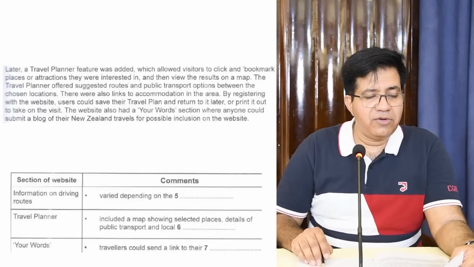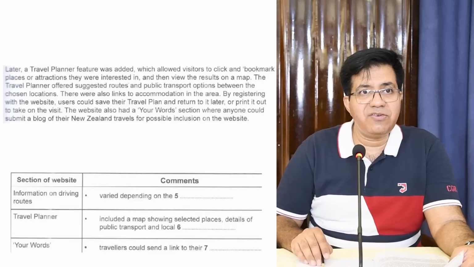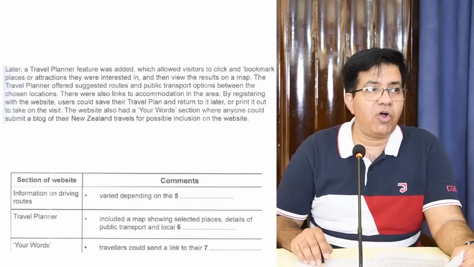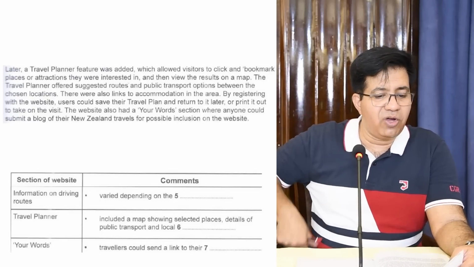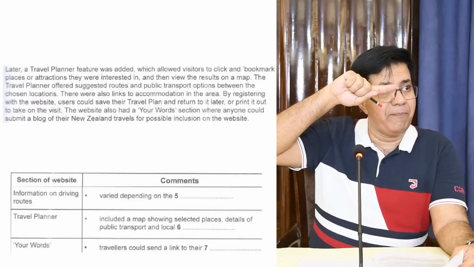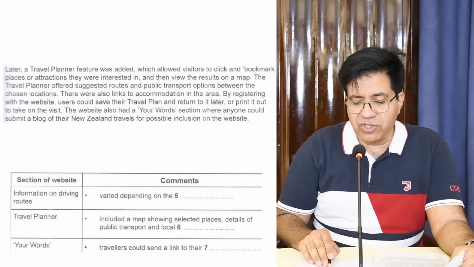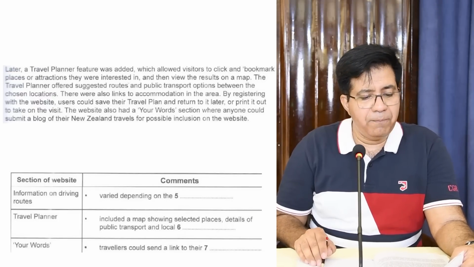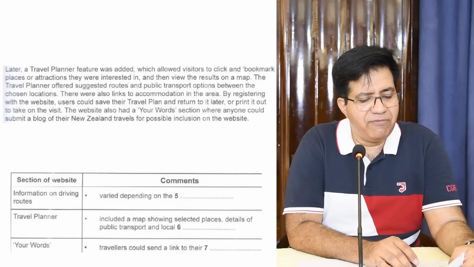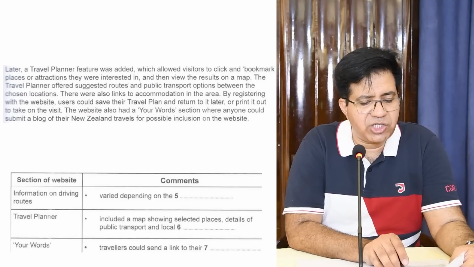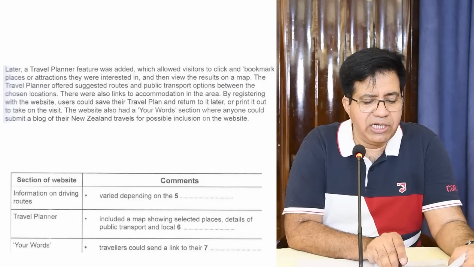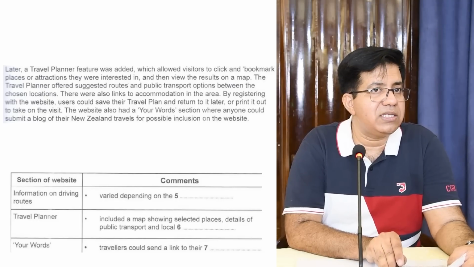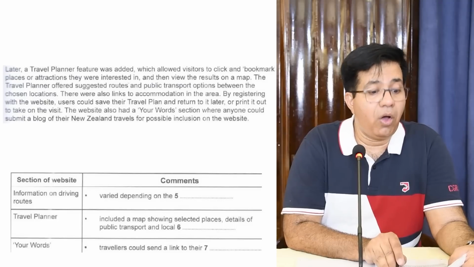No. Travelers don't have a website. Travelers have a blog. It is called blog when you write about your travel journey and all that. So it's not a website. Website belongs to them. So travelers could send a link to their blog. Read again. Website also had a your word section where anyone could submit a blog of their New Zealand travels for possible inclusion on the website. So answer is blog.